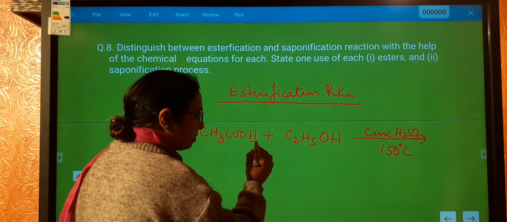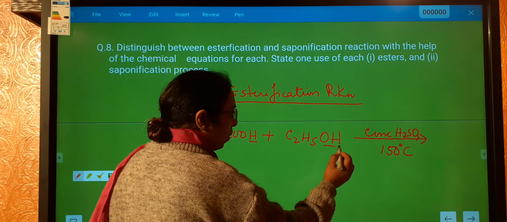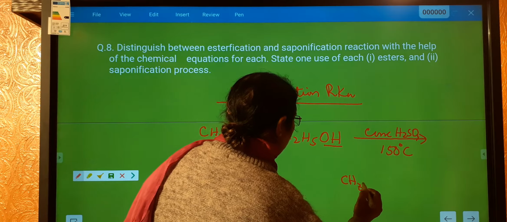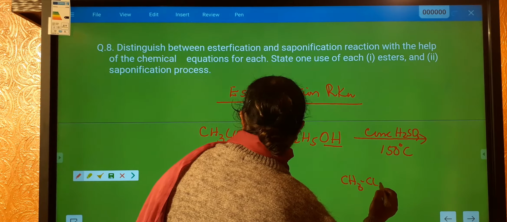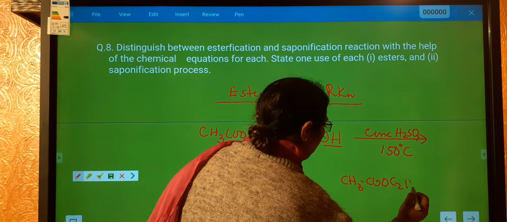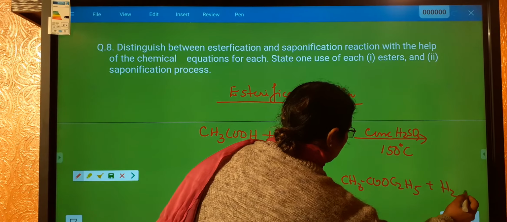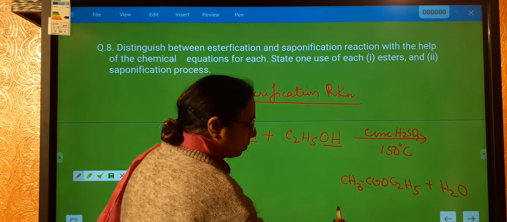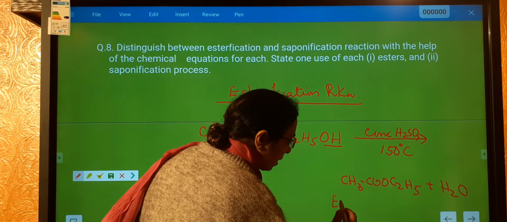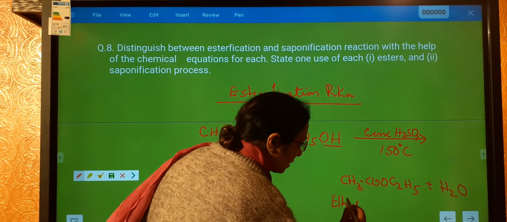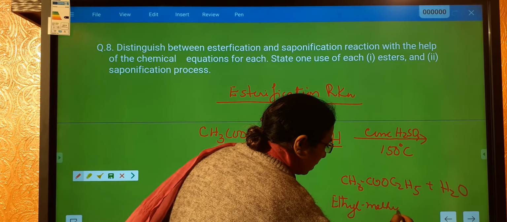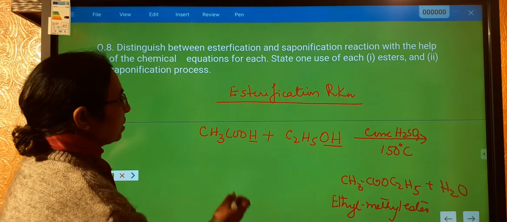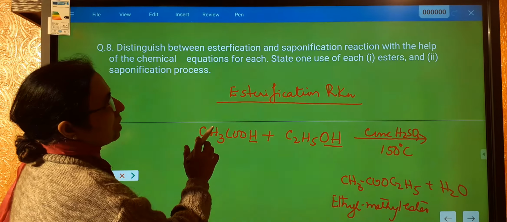In this condition what will happen? From acetic acid, OH will come out and H will come out from the alcohol, and this will become CH3COOC2H5 plus H2O. On one side we have got ethyl, on the other side methyl. Alphabetically E comes first, so we call it ethyl methyl ester, and this reaction is called esterification reaction.